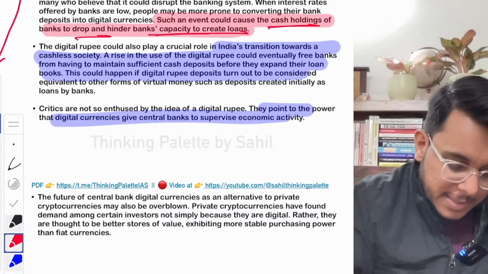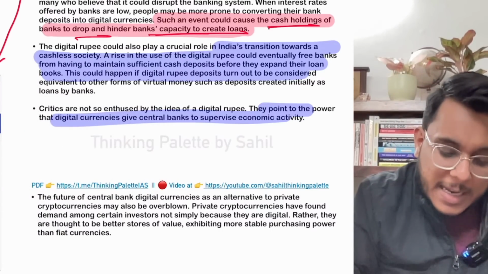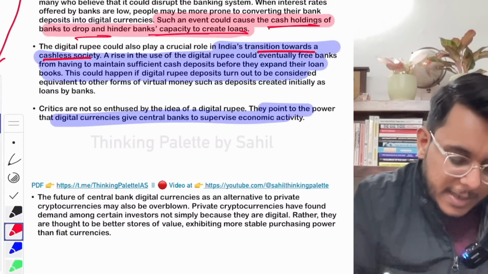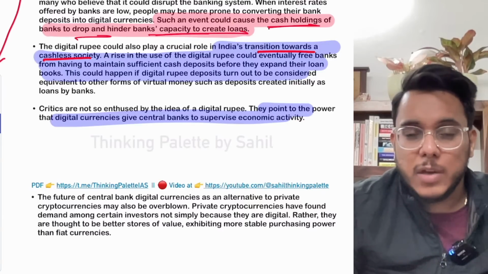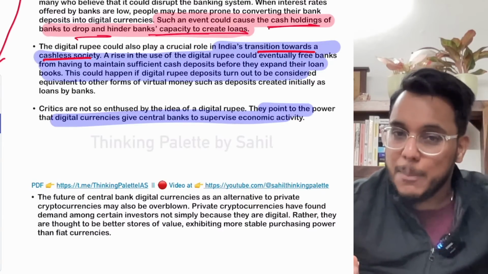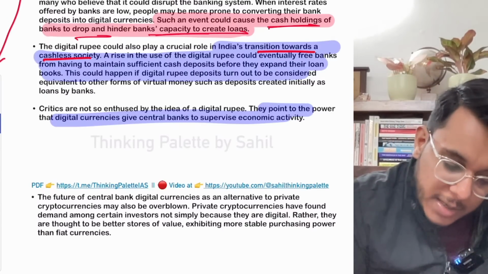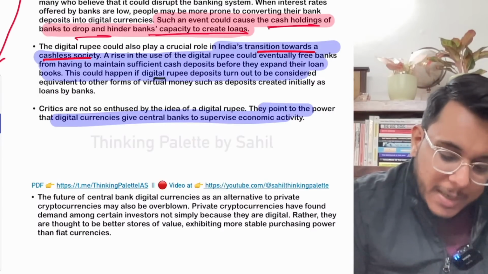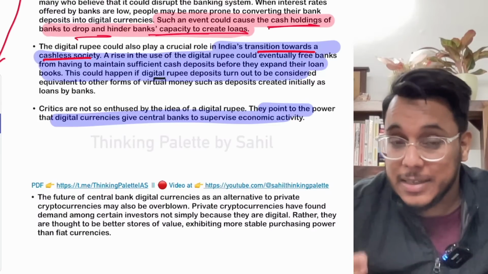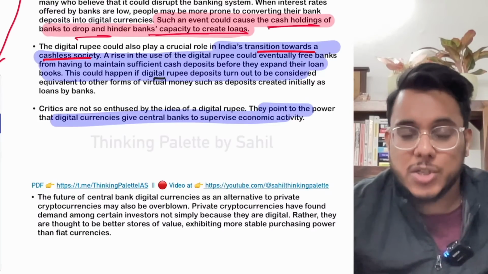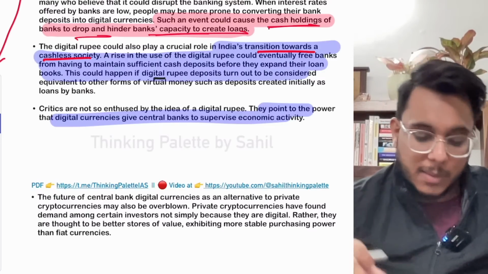Then the next thing coming in this direction is, guys, that this can also help, because India's transition towards a cashless society can happen by this digital currency. Moreover, there is one more issue: today the bank needs to hold some minimum cash. Okay. However, if these digital currencies are made, what can happen? The imposition on the bank that they have to hold some minimum cash can also be reduced. This is something that will come.